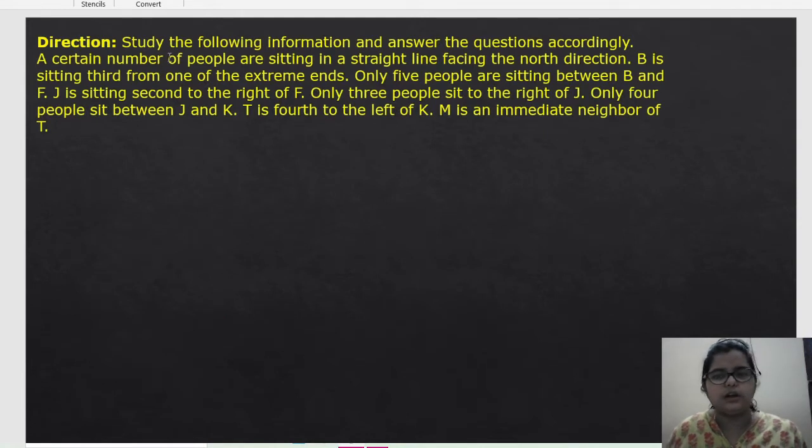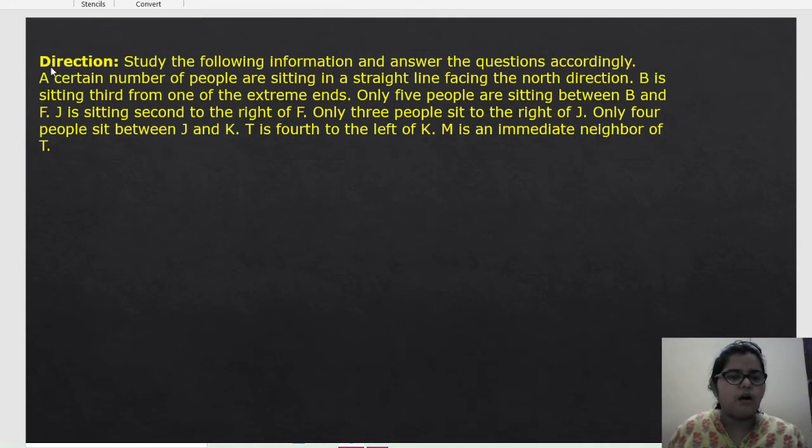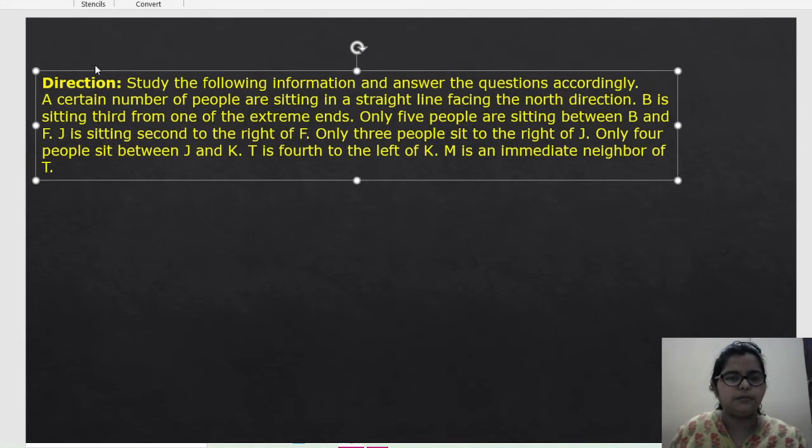Here is our direction. We already know that the same direction is in every question. Study the following information and answer the questions accordingly.